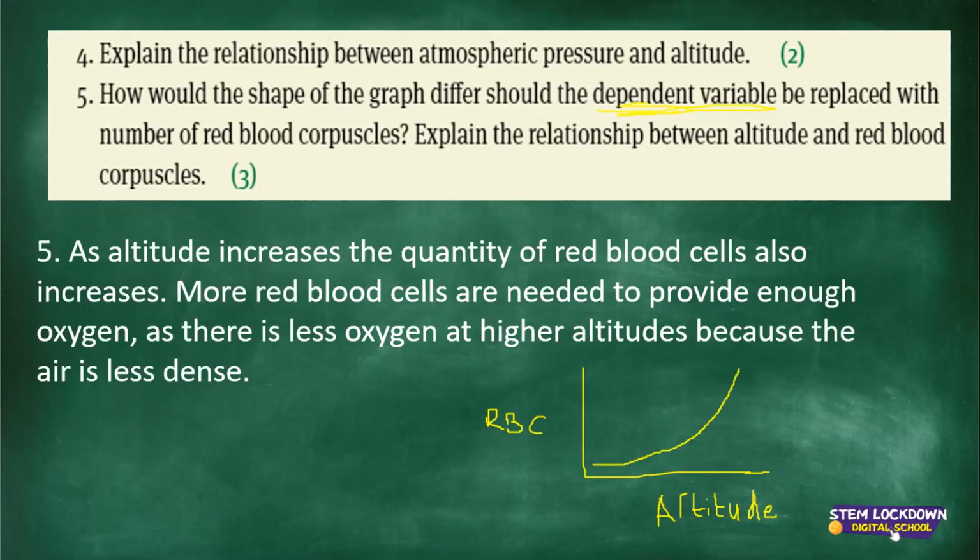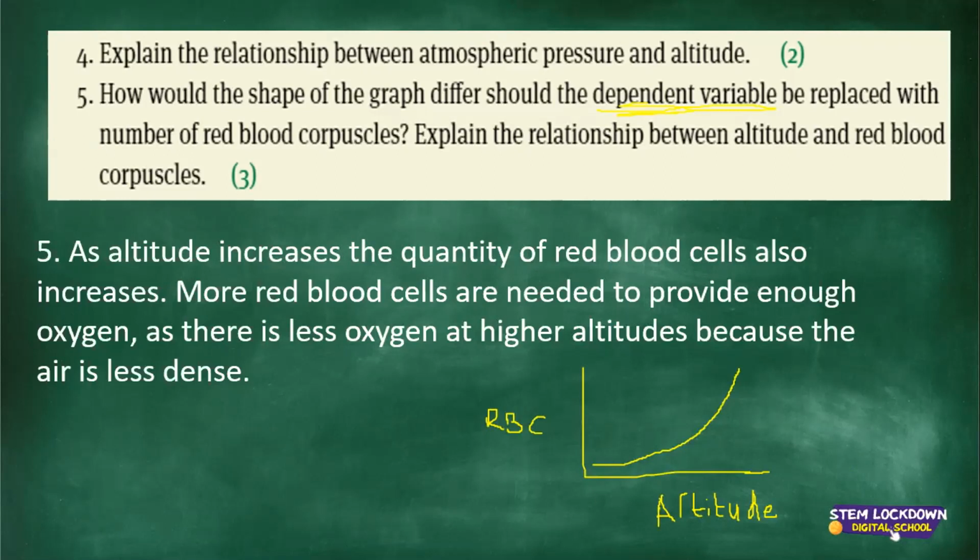Because when they're low, they increase together. As you move high up, it's increasing. And as you move further to the right, it is increasing. So as altitude increases, even the red blood cells would increase. So the shape of your graph will be like this. That's how the shape will differ.